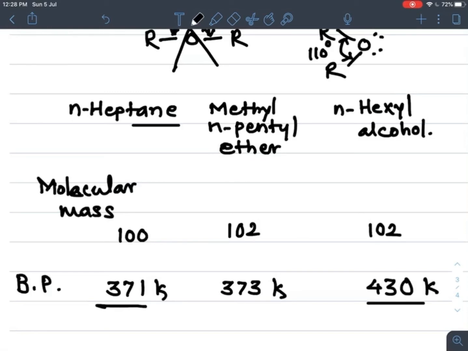This means the boiling point of alcohol is higher than that of ethers and alkanes when they have approximately similar molecular mass. If you observe the boiling points, the ether and the alkane are approximately similar, or the ether has a slightly higher boiling point, but the alcohol has a much higher boiling point.